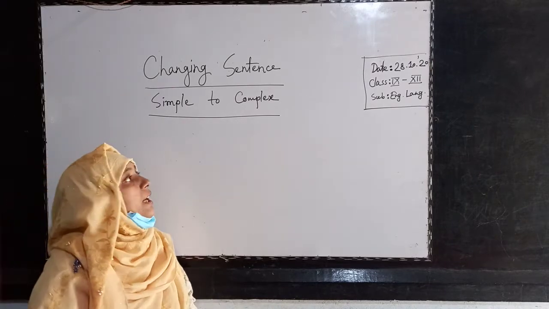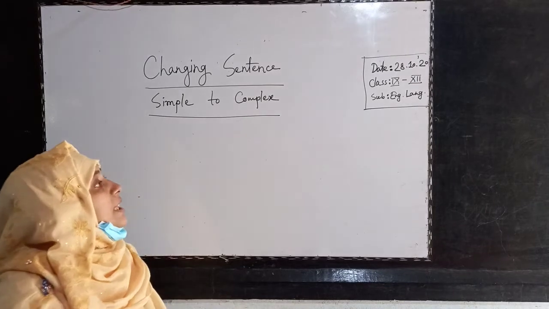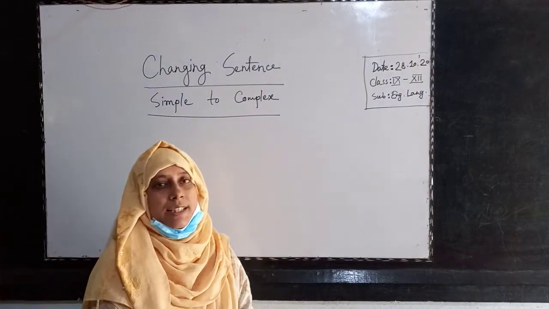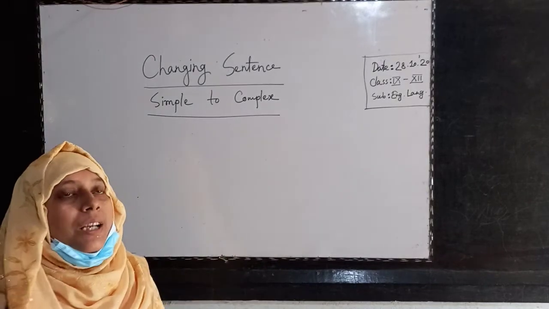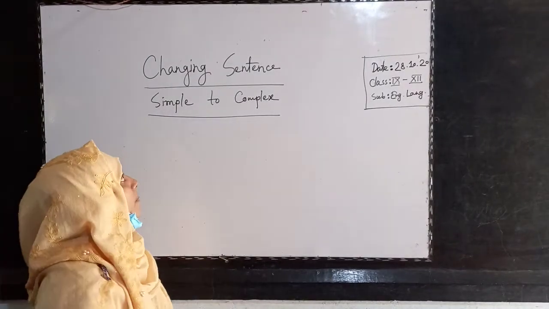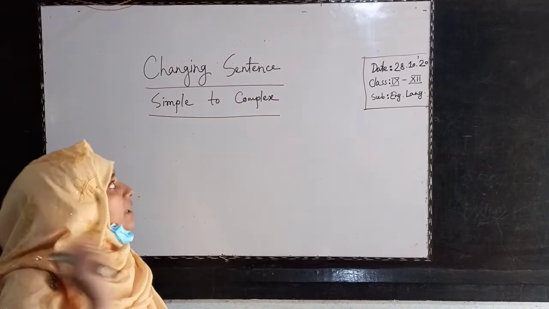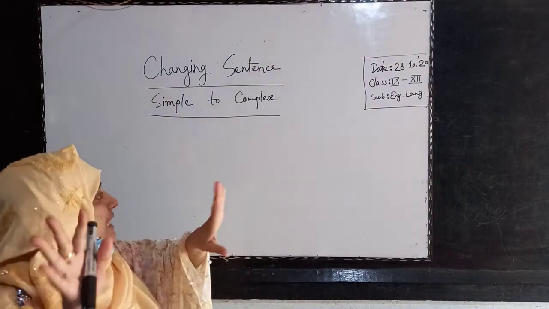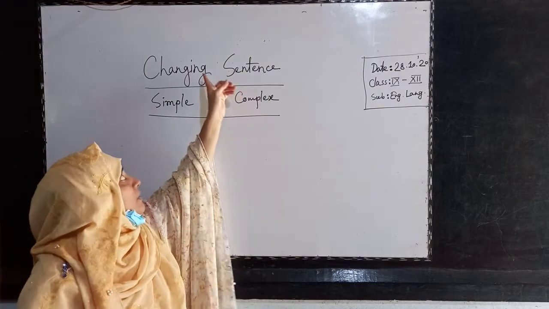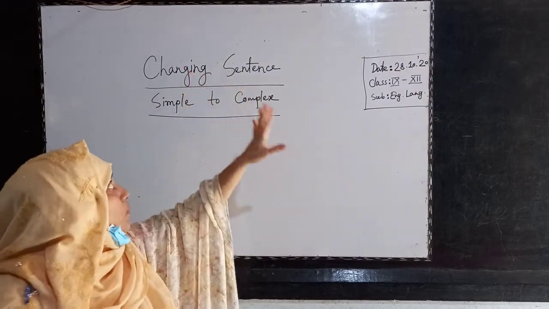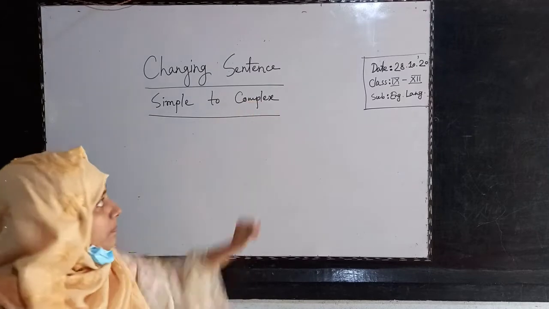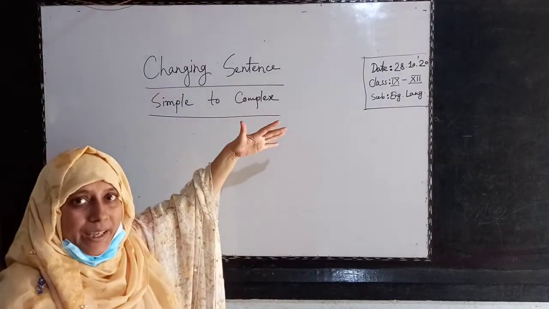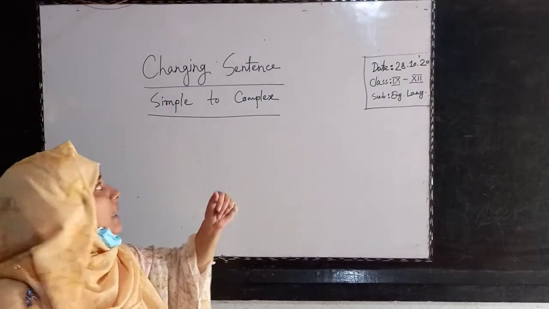Today's class is for 9 to 12. Subject: English language. Today's topic is changing sentence. Changing sentence is applicable for all classes from 9 to 12. That means Alim first year, second year also, 9, 10 Alim. Today we will do the last class. We also did one class for changing sentence, and it was affirmative to negative. That was one part. It's a long topic, that's why we need many classes.